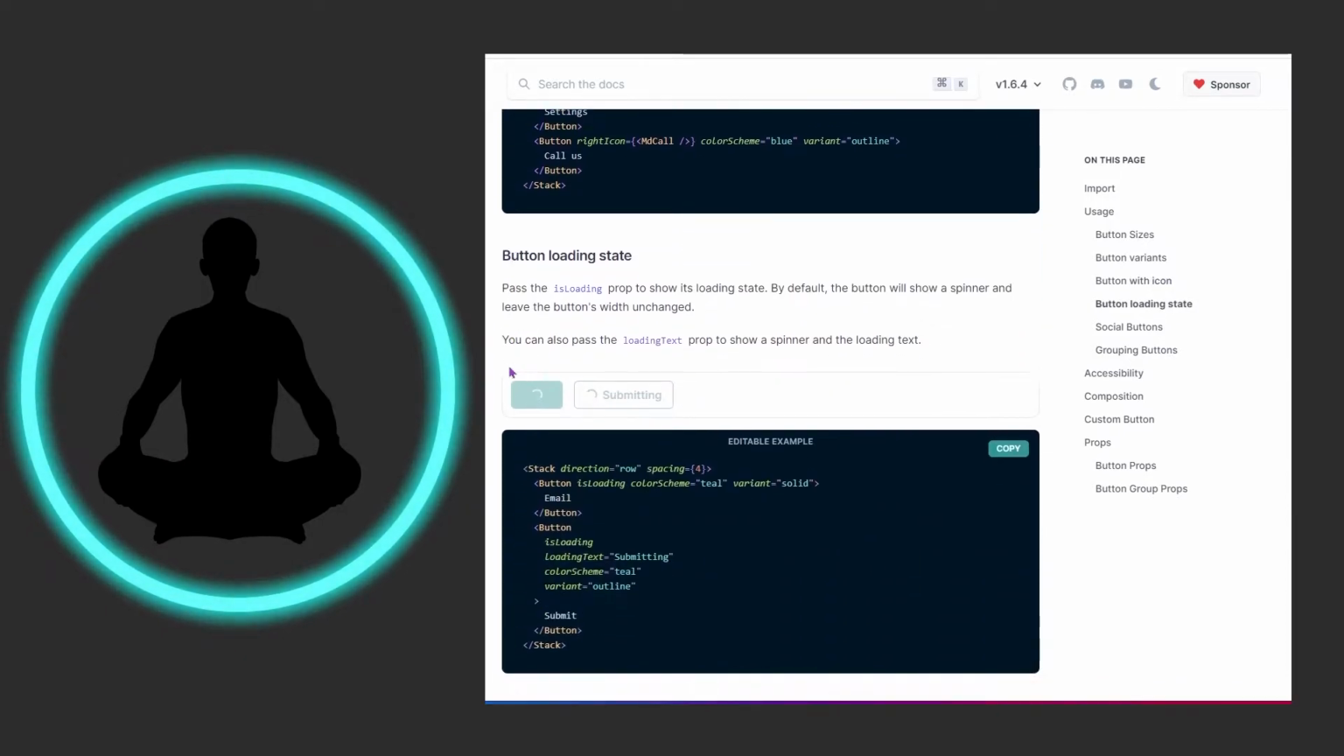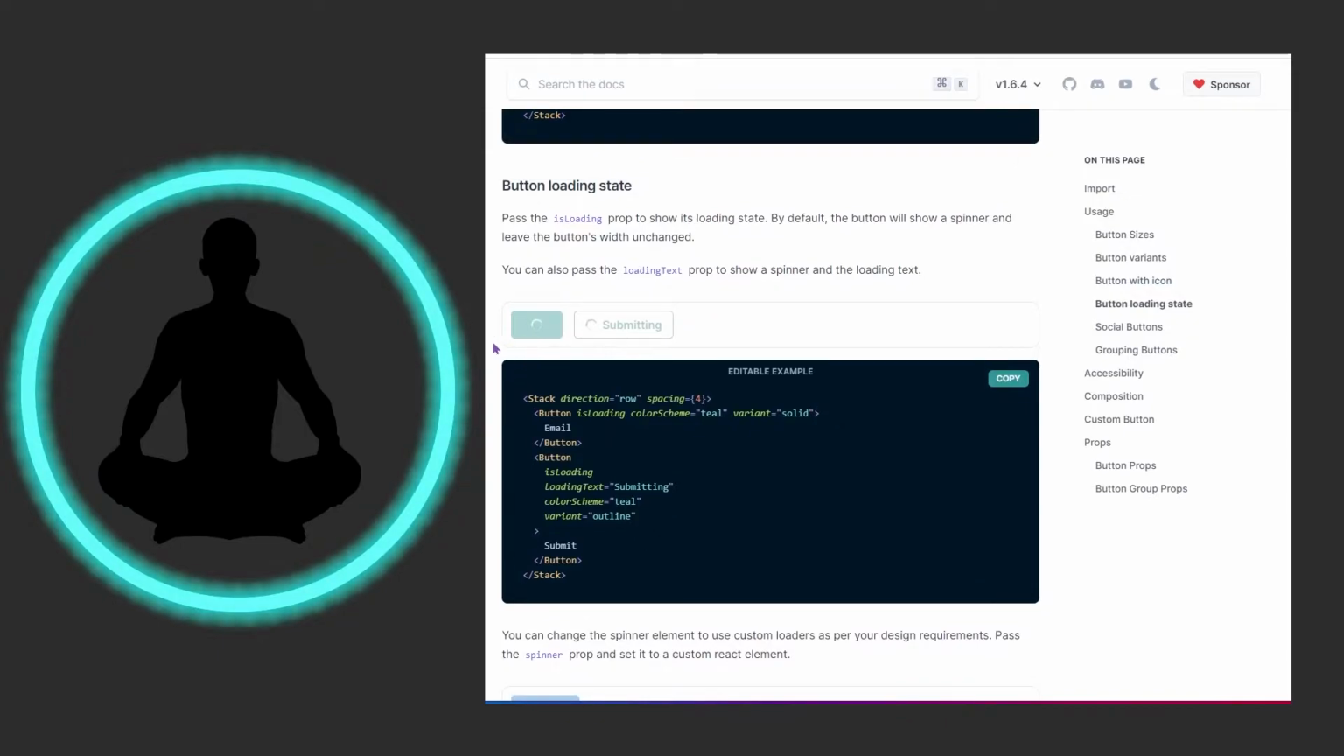And let's go to the loading state, because I think this one is very interesting and useful. So pass the isLoading prop to show its loading state. By default, the button will show a spinner and leave the button's width unchanged. You could also pass the loadingText prop to show a spinner and the loading text. So think about if you have some kind of useEffect hook, you're making some kind of async call, you're getting some kind of data in.